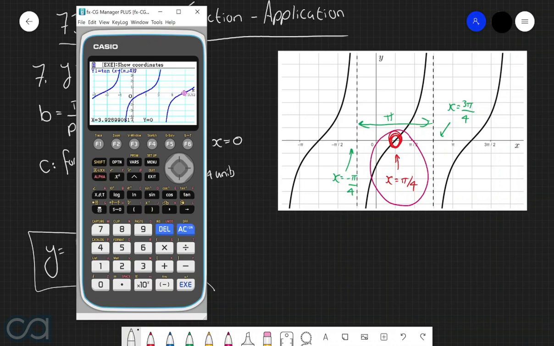Now let's quickly confirm that we have vertical asymptotes at x equals negative pi over 4 and at x equals positive 3 pi over 4. So at x equals negative pi over 4, we have an error, which means that we've got a vertical asymptote, which is really good. And at positive 3 pi over 4, we have another error, which means that we've got a vertical asymptote there. So all the key components line up with one another, which therefore means that what we've got here is correct.